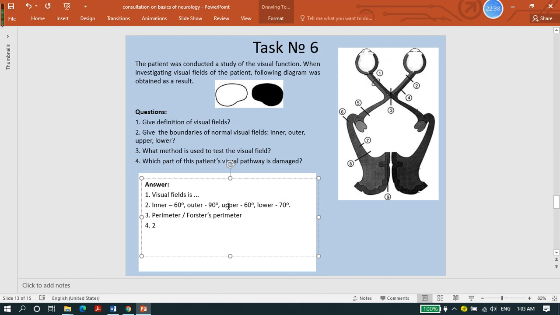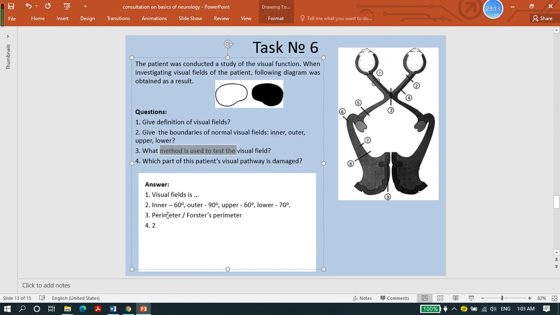Upper is 60 again, lower is 70 to 75. The peripheral visual field extends 100 degrees laterally, 60 degrees medially, 60 degrees upward, and 75 degrees downward. And which method is used to test the visual field?